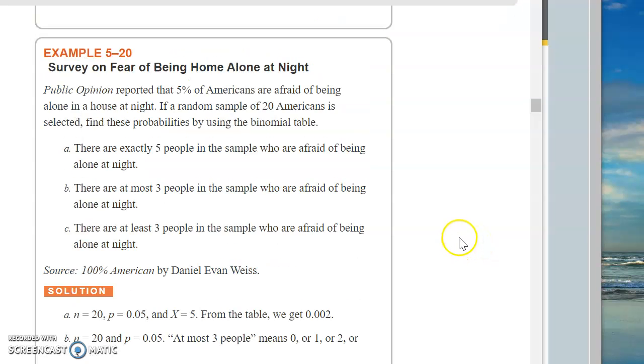All right, so the first thing, if you saw this problem on an exam, or in real life, if you're working somewhere and you had a problem like this, you'd say to yourself, well, is this a binomial probability distribution? Can I use the binomial formula for this? Well, there's a nuance here, and like I said before, they're not independent, because once you pick the 20 Americans, you're not putting them back every time you pick one, so it's not really independent. However, since 20 Americans is a very small number compared to the entire population, we just say it's good enough.